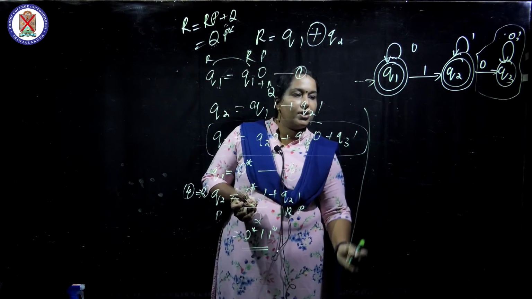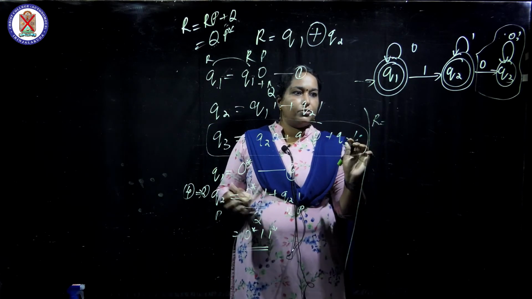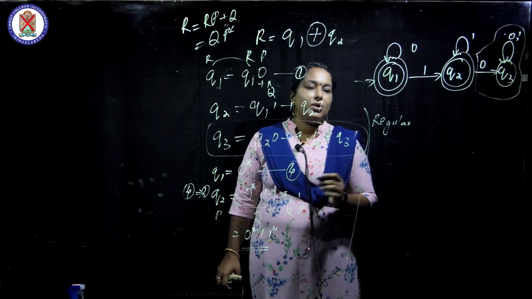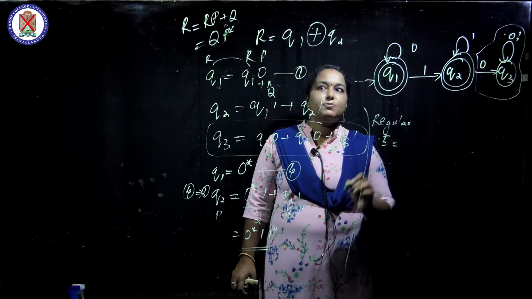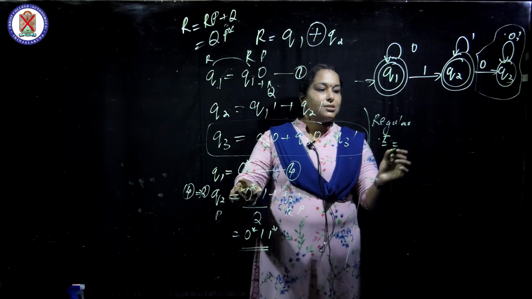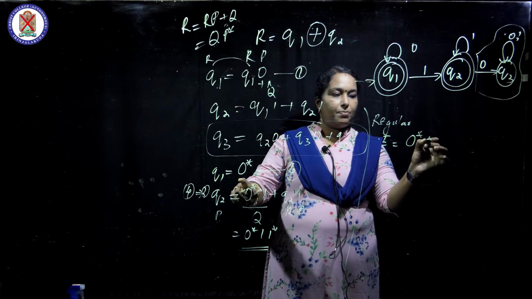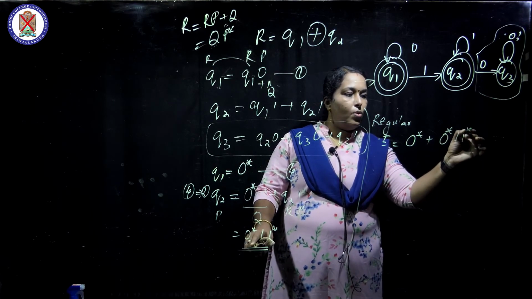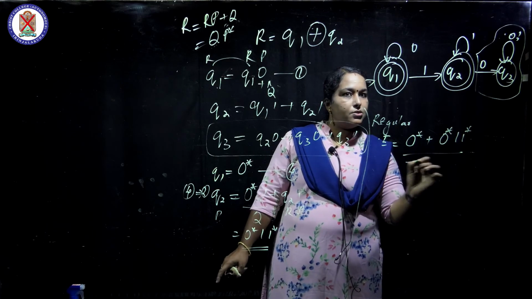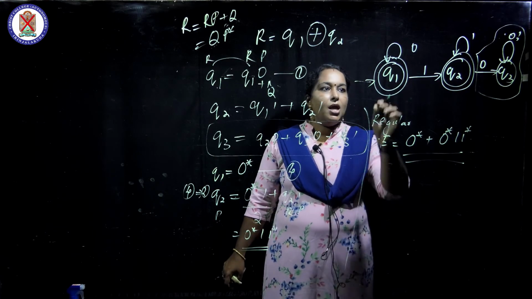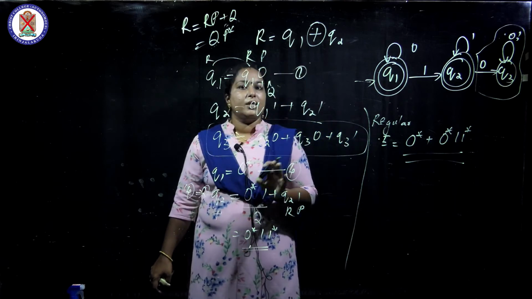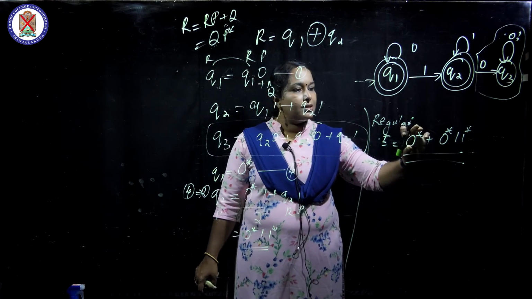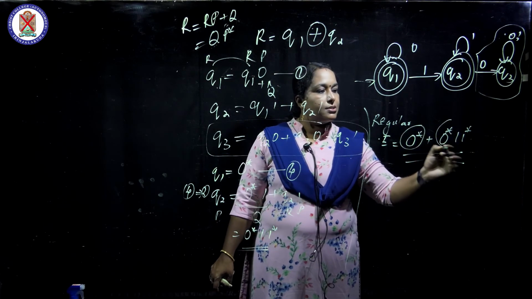Since both are final states, the final regular expression R equals Q1's regular expression 0 star plus Q2's regular expression 0 star 1 1 star. Okay, this is your regular expression. When we have two final states, you get two terms joined with plus: this is accepted, this is also accepted.